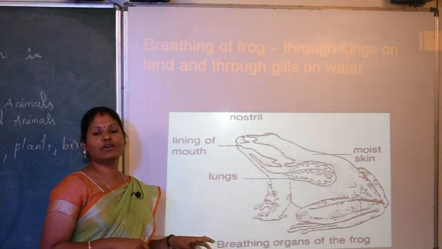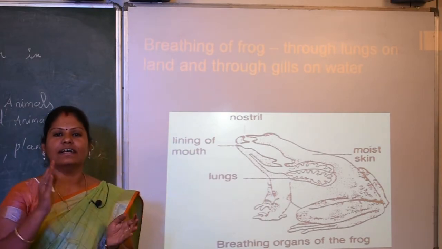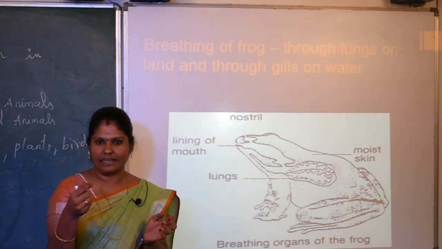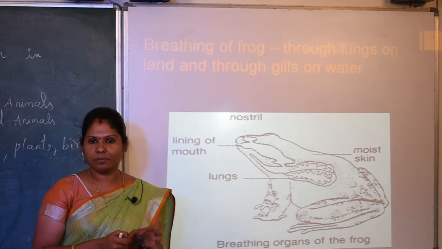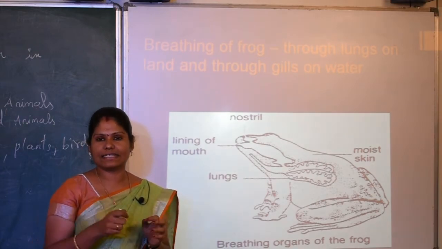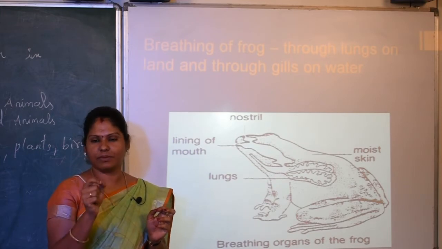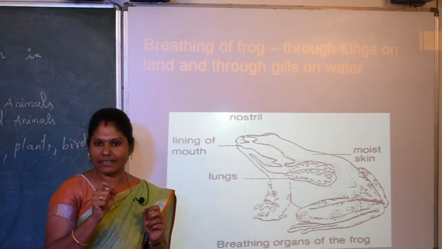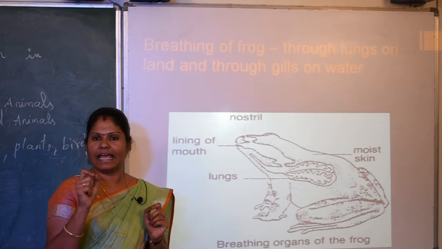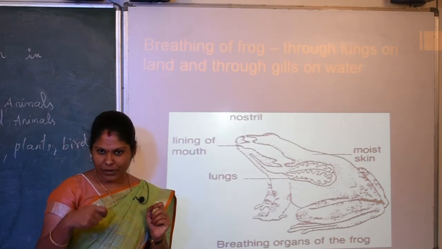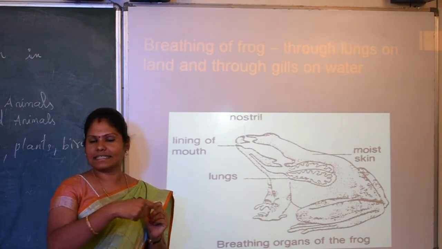But in the case of a tadpole, what is a tadpole? The young one of the frog is called a tadpole. So the tadpole breathes through its gills. The tadpole is otherwise called a fish because it lives in water. The frog lays its eggs in the water, so from the water it starts its life cycle.